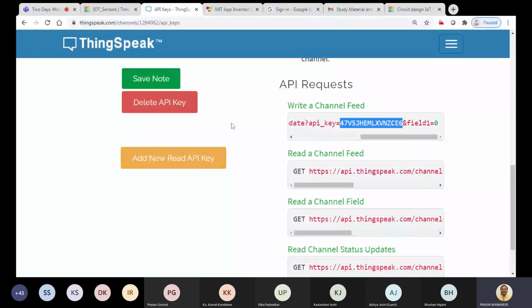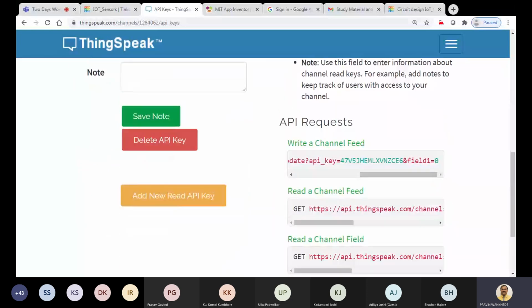Fine. Okay. Now, another thing that we need is the host. So what is the host here? The host is https://api.thingspeak.com. So this is the host. Okay, and what is the complete format? How many fields are there? Field 1 and field 2 are there in this ThingSpeak. Fine. So now once you have noted down all these things, next we'll go to our code, that is the IoT cloud.